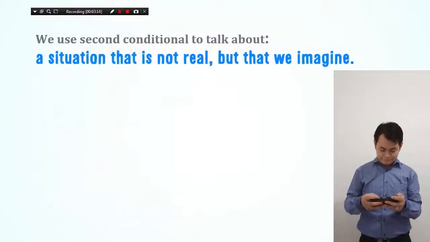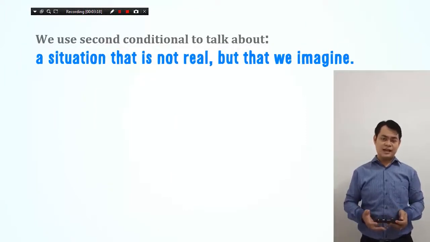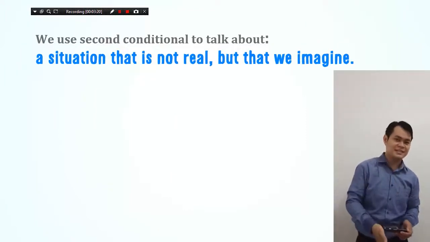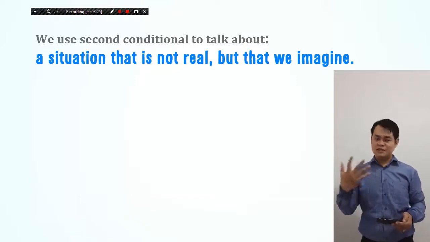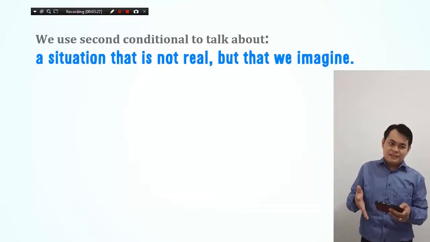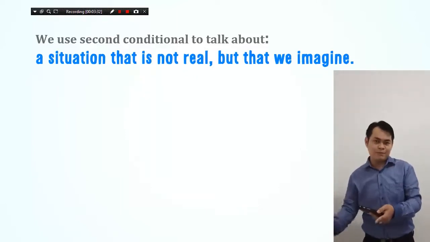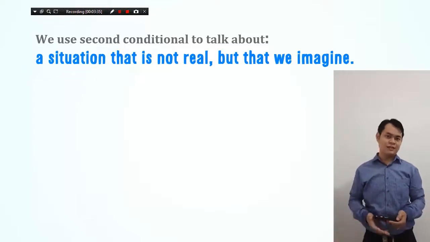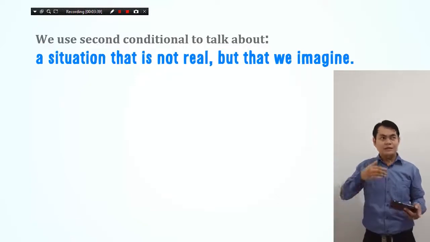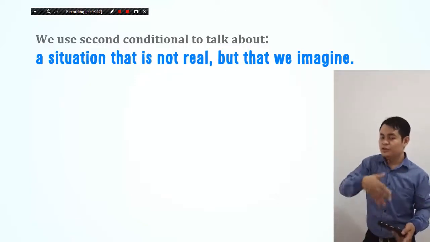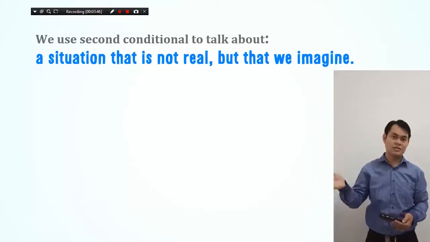Why do we use the second conditional sentence? As I mentioned before, we use this kind of sentence if we want to say our imagination. If Mr. Prem says imagination, is it the truth, is it a fact that it really happened? Not, right? It's imagination. In fact, it has not happened, but there is an expectation for it to happen in the future. So that's why it's called imagination.